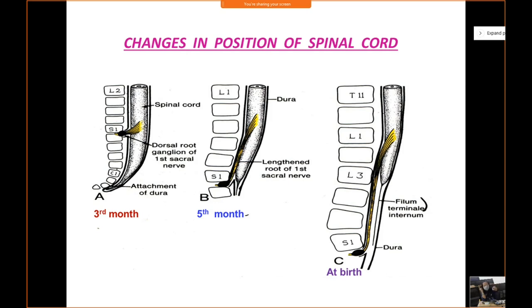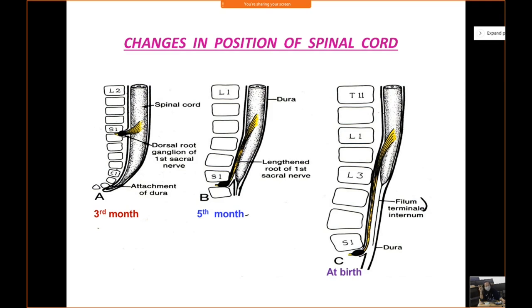Right? Now let us see in C, at birth. What happens at birth? The length of the vertebral column is now much longer compared to the length of the spinal cord. And at birth, the lower end of the spinal cord terminates close to the lower border of the third lumbar vertebra, or at the level of the L3 vertebra.